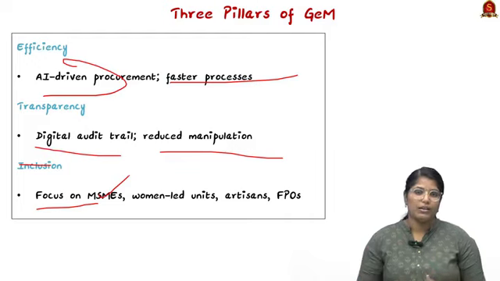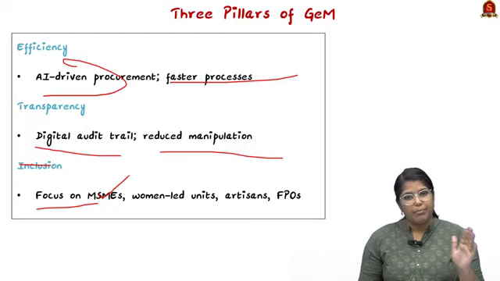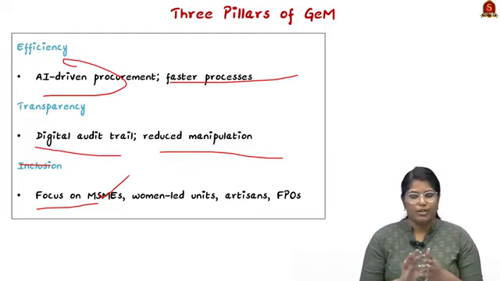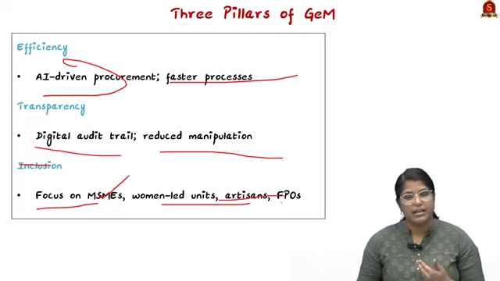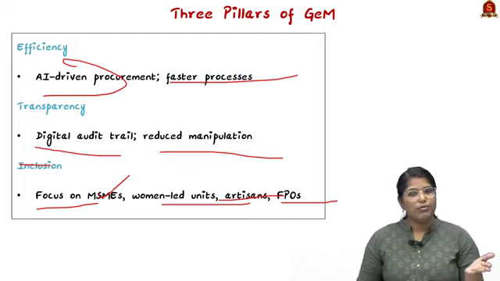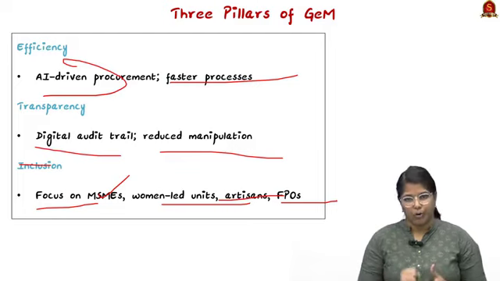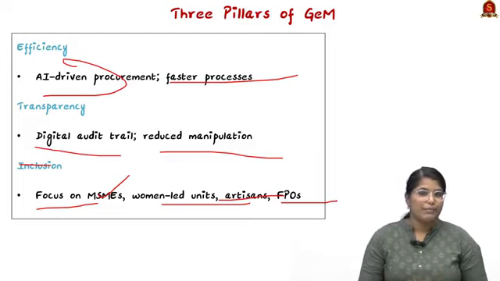It is actually a platform for both the suppliers as well as procurers. So the suppliers include MSMEs, women-led units, even artisans and FPOs. And currently the Mahakumbh is also for startups. So it encourages a lot of startups for public procurement. So it serves as a platform.